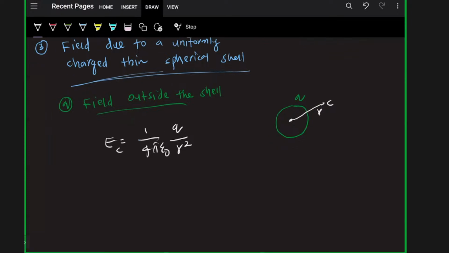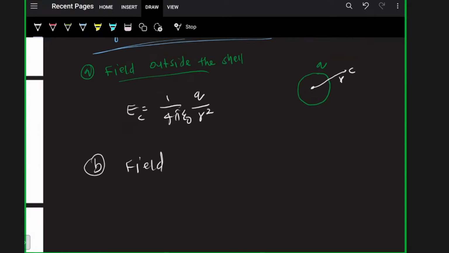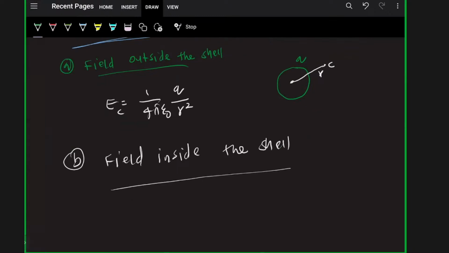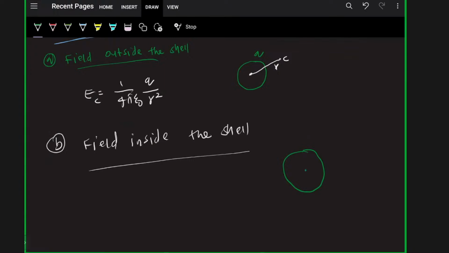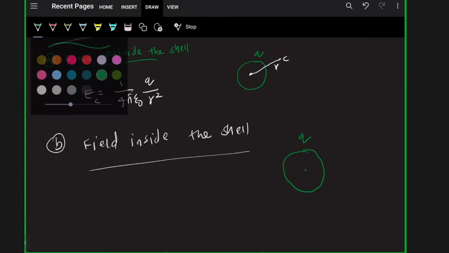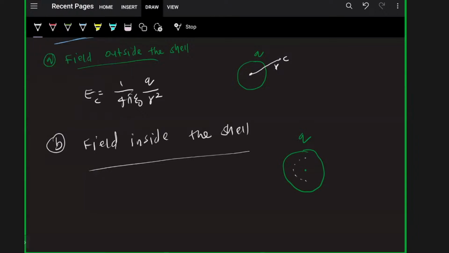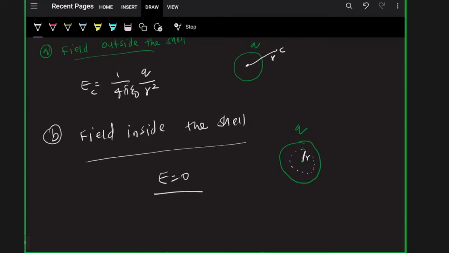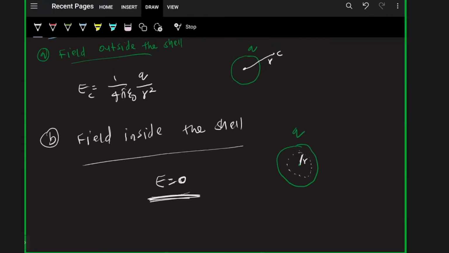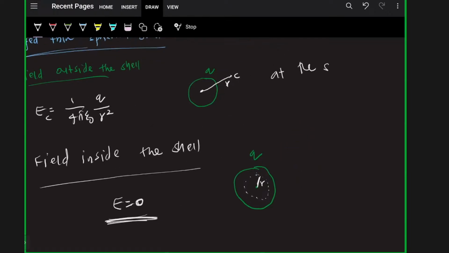And the second scenario is the field inside the shell. This is the shell we have, carrying charge Q. You have to find the electric field inside the shell. Inside the shell, the electric field is 0. Clear? At the surface of the shell,